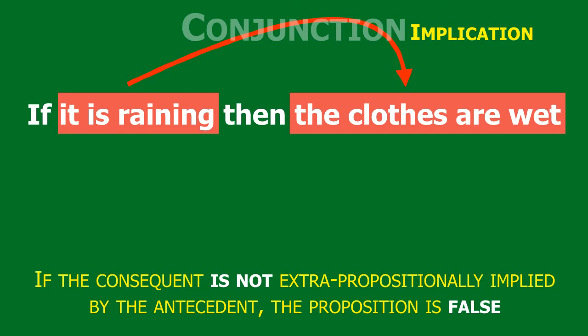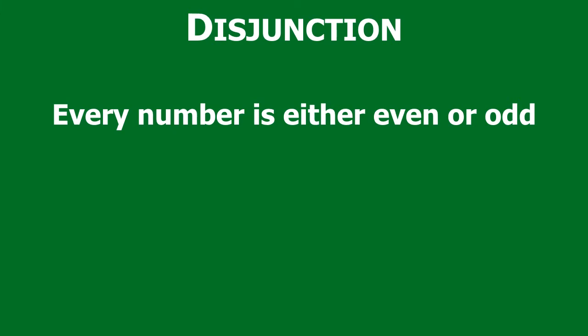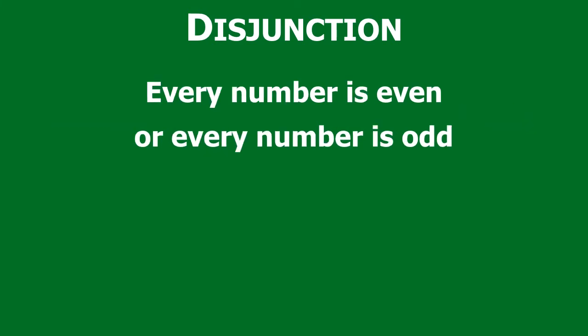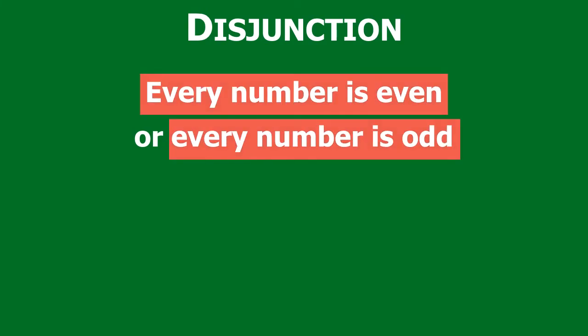What about a disjunctive conditional proposition? Very similar. Every number is either even or odd. This is an example of a disjunctive conditional proposition. Let's break it up into its two sub-propositions. This statement corresponds to: every number is even, or every number is odd. These are the two sub-propositions. Each one of them is categorical.